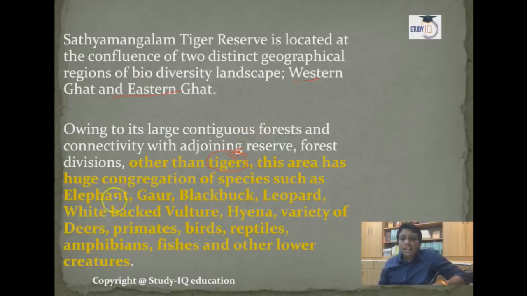a lot of species like elephant, gaur, blackbuck, the leopard, white-backed vultures, hyena, the variety of deer, primates, birds, reptiles, amphibians, fishes, and other lower creatures are also there. So for all these purposes, Satyamangalam Tiger Reserve is popular.